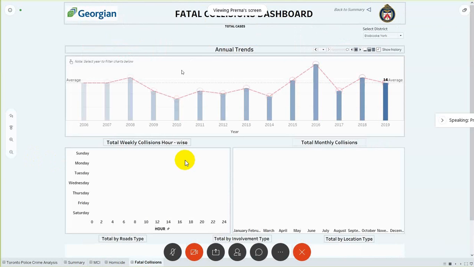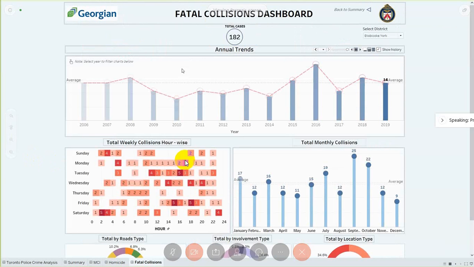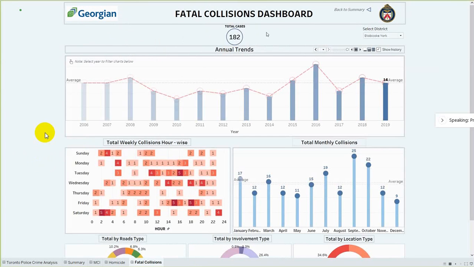So after clicking on the collision chart, we are redirected to the fatal collisions dashboard. So I've developed this chart. My name is Prerna Sharma. I'll briefly explain the elements of each chart along with the data which is being displayed on the dashboard. The total cases here are the total number of fatal collisions that have occurred in the area of Toronto.